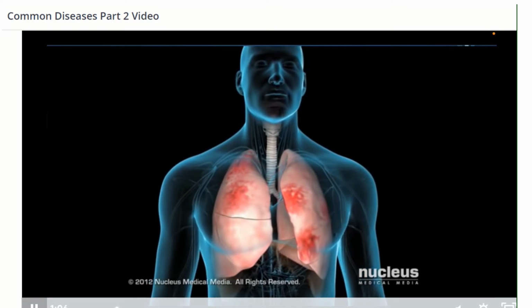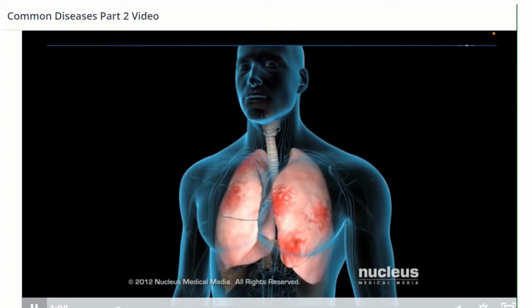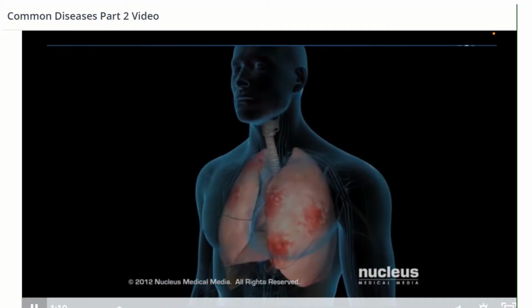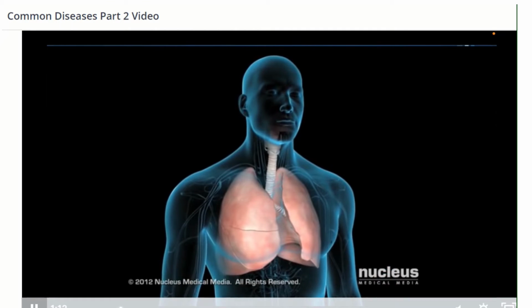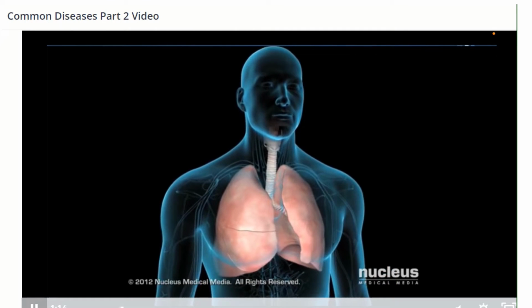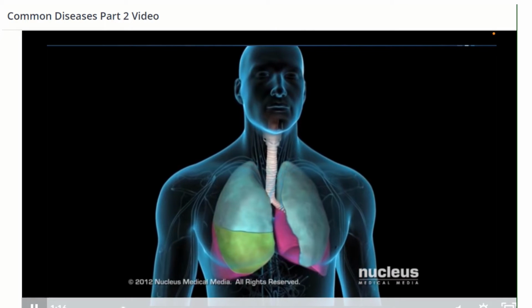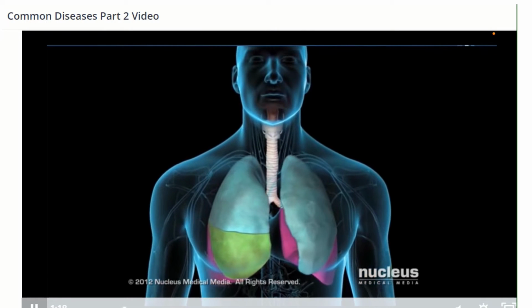Pneumonia is inflammation in your lungs caused by an infection. You have 2 lungs, one on each side of your chest. Each lung has separate sections called lobes.